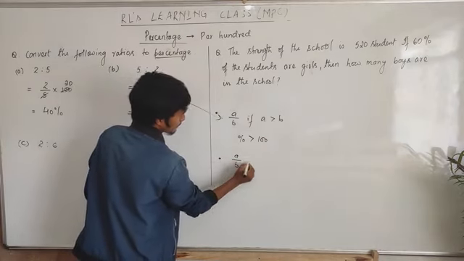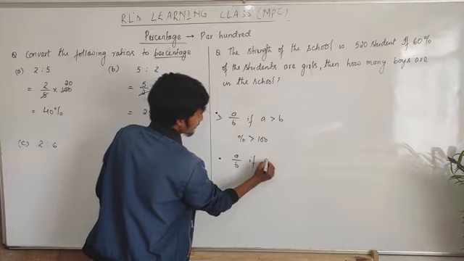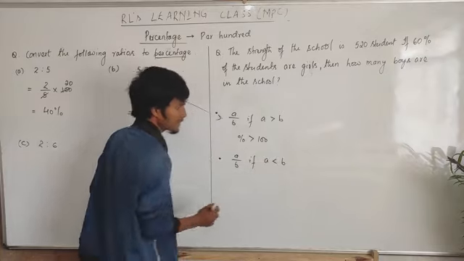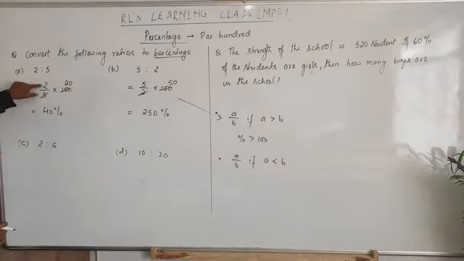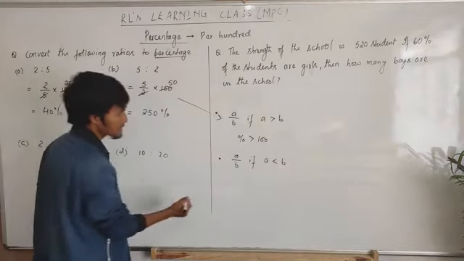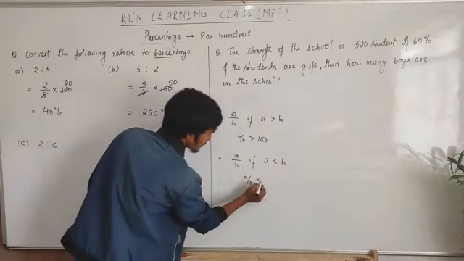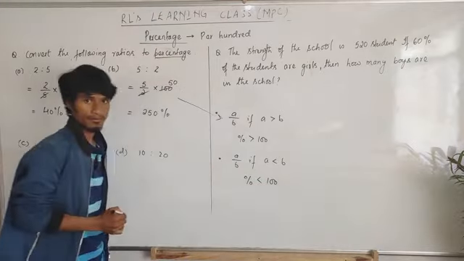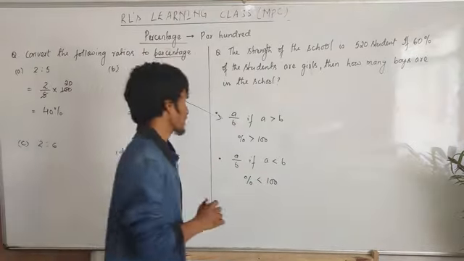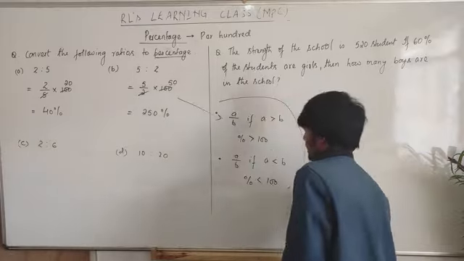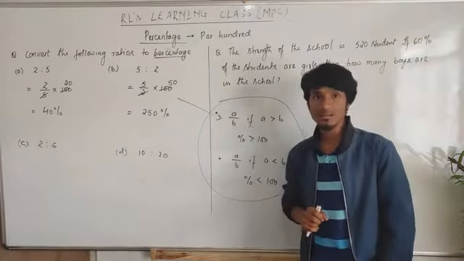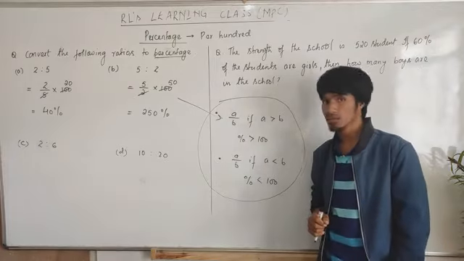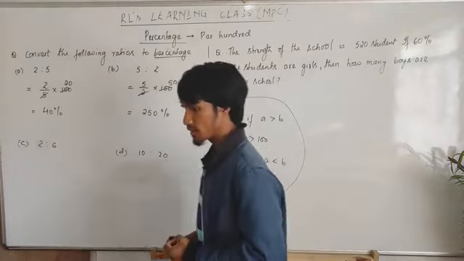And again, if A is less than B, like this 2 is less than 5, then in this case the percentage is always less than 100. Please remember this. If the antecedent is greater than the consequence, the percentage is greater than 100.